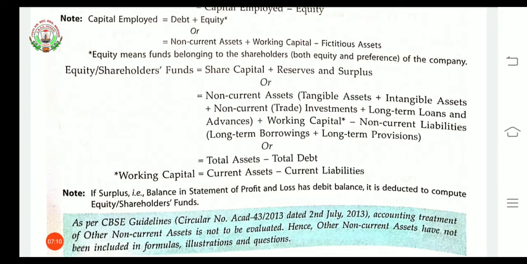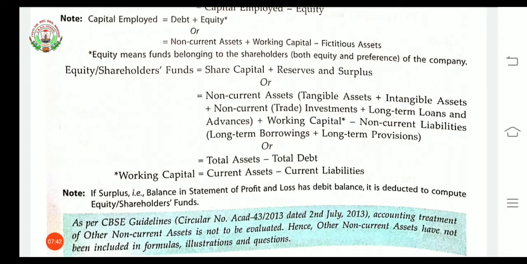Then we will take non-current assets. If both tangible and intangible assets are given, we will add them. If non-current investment is given, we will add that. After that we will add long-term loans and advances and working capital. If the non-current liabilities are given directly, we will take them as they are. Otherwise it will be given as long-term borrowings and long-term provisions, and then we will add them.